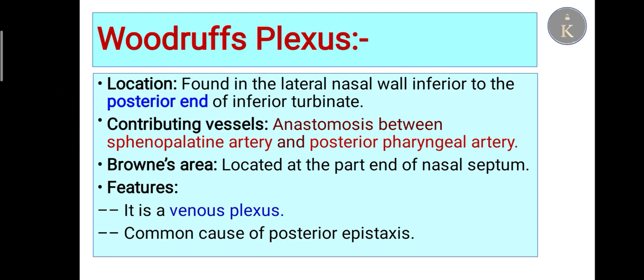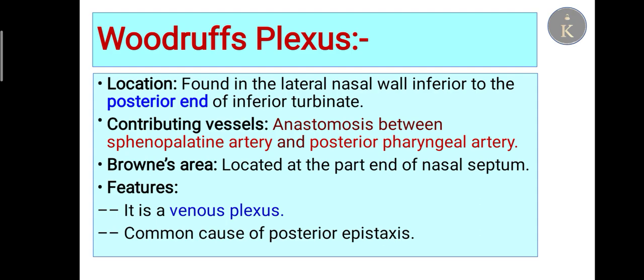Woodruff's plexus is the most common site for posterior epistaxis. It is found in the lateral nasal wall, inferior to the posterior end of the inferior turbinate. We have the superior turbinate, middle turbinate, and inferior turbinate, and sometimes a supreme turbinate. The contributing vessels are an anastomosis between the sphenopalatine artery and the posterior pharyngeal artery. These two arteries anastomose to make Woodruff's plexus.